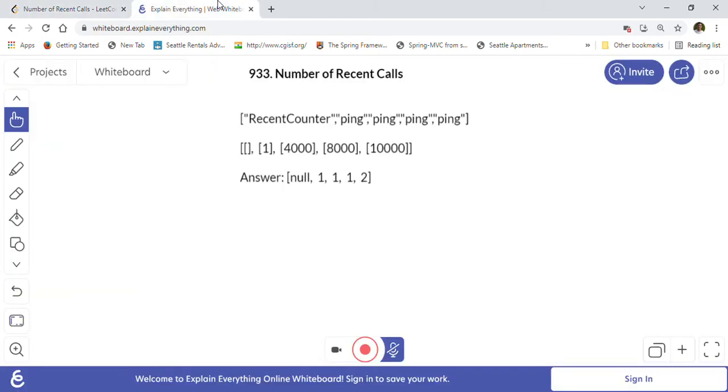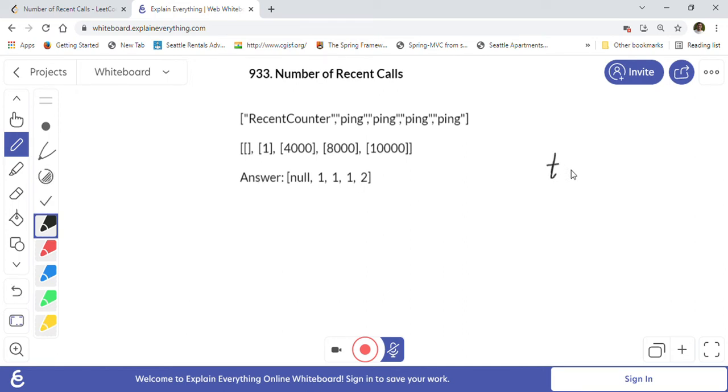So let's go ahead and take one example over here, and we can discuss the problem and its solution. So recent means, if we are at the tth millisecond, then we can go back until t minus 3000, and we have to find out how many calls are recent in this range, right? So for example, for this recent counter, there are 4 pings here. The first ping occurs at 1.